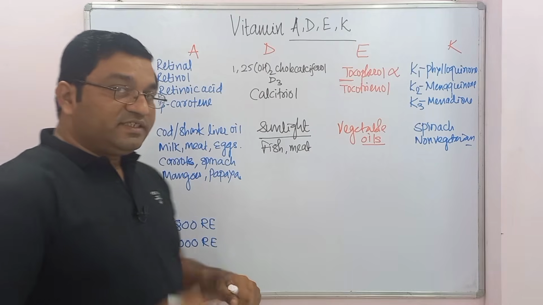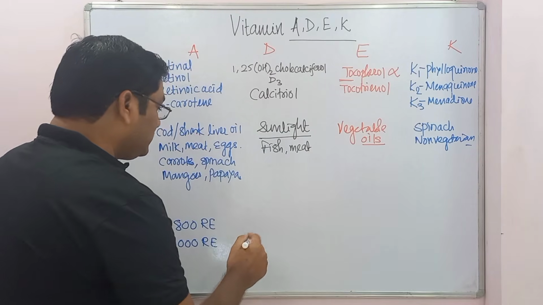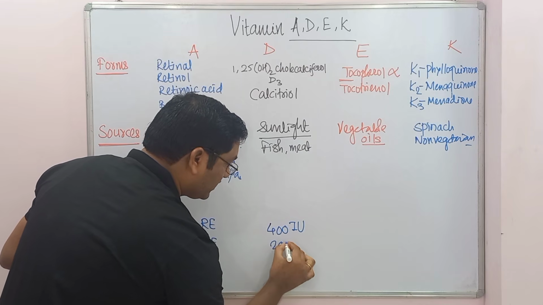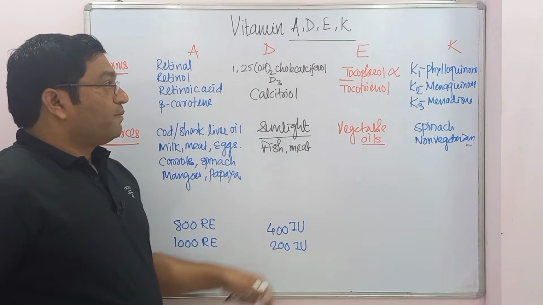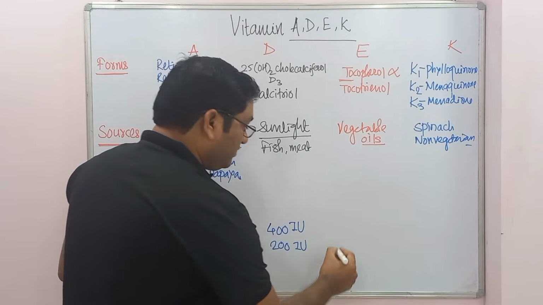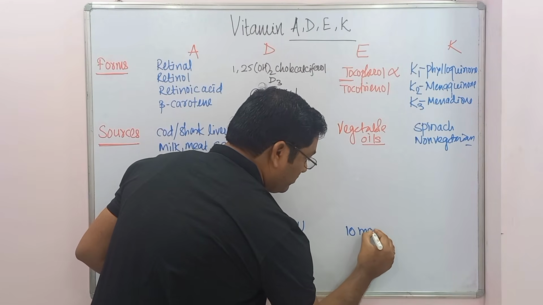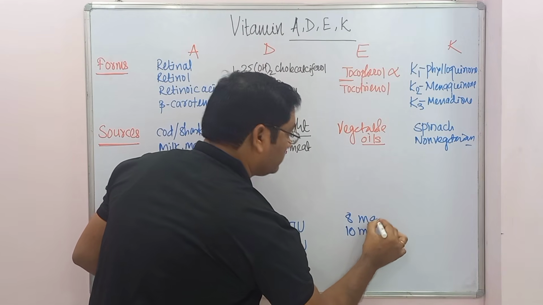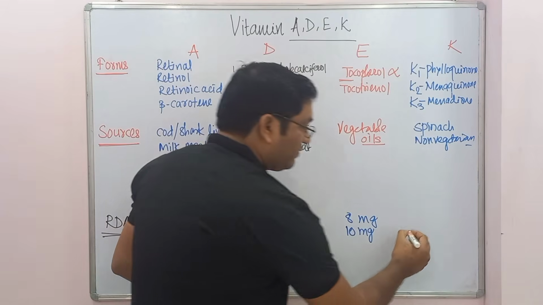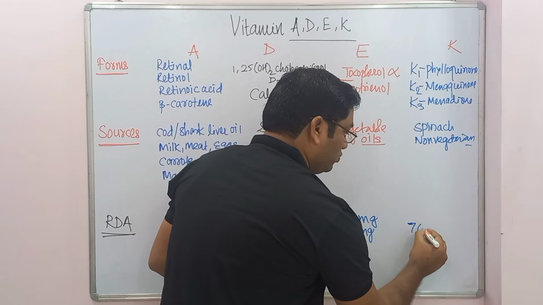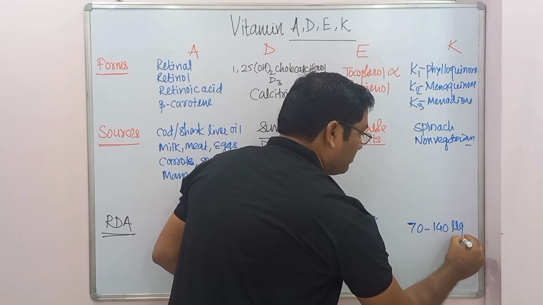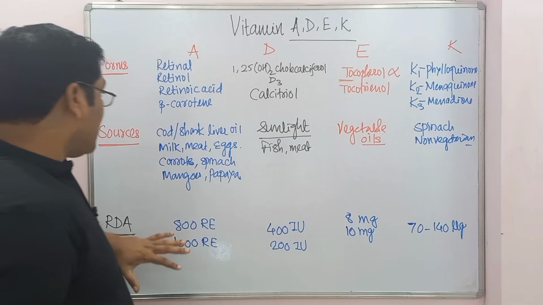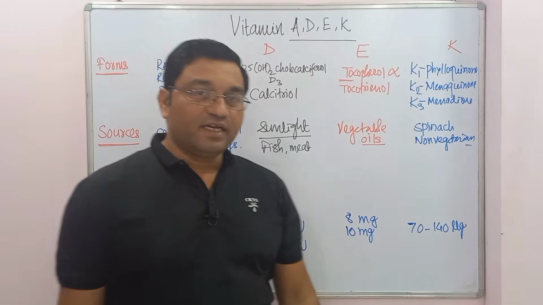While for vitamin D, in children the requirement is 400 international units, while in adults it is 200 international units. Then vitamin E is near about 10 milligram per day in males, while in females it is 8 milligram per day. And vitamin K is 70 to 140 microgram per day. So these are the RDA of vitamins A, D, E and K.